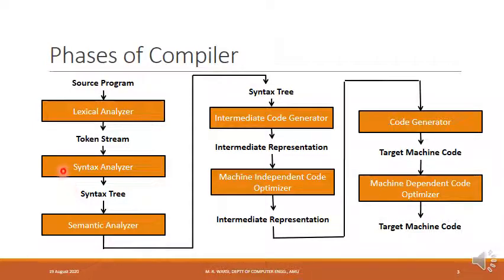So syntax analyzer verifies the syntax of the program and it builds syntax tree. What is a syntax tree? We have already covered this in previous lecture. In syntax tree, at the intermediate node, we have operator or we have a programming construct. Syntax tree built by syntax analyzer is semantically analyzed by semantic analyzer, which is the next phase in the compiler.